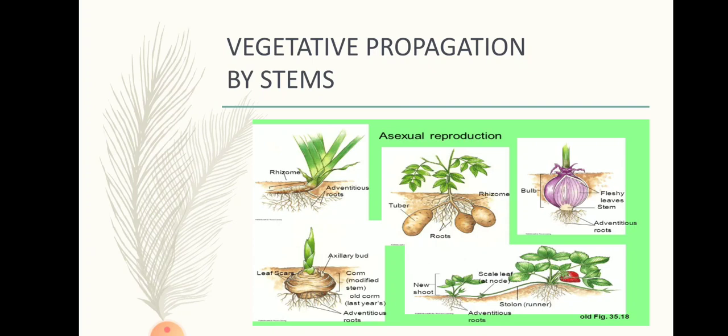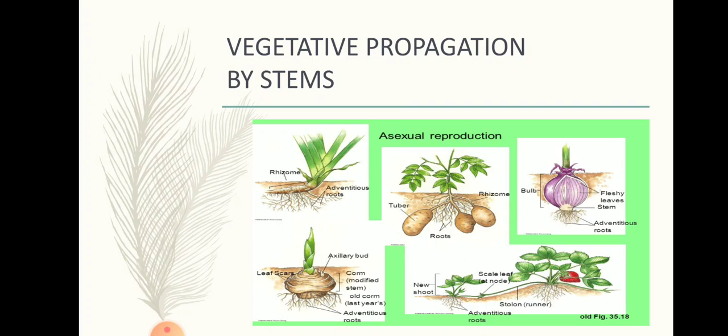Then we are going to talk about vegetative propagation by stems. Vegetative propagation is the process in which parts of the plant like stem, roots and leaves, which are generally not meant for reproduction, are involved. They are the vegetative parts of the plant, but sometimes these parts can give rise to a new plant. Such reproduction, where plant parts are involved in the reproduction process, is known as vegetative propagation. This may take place naturally or can be done artificially also.